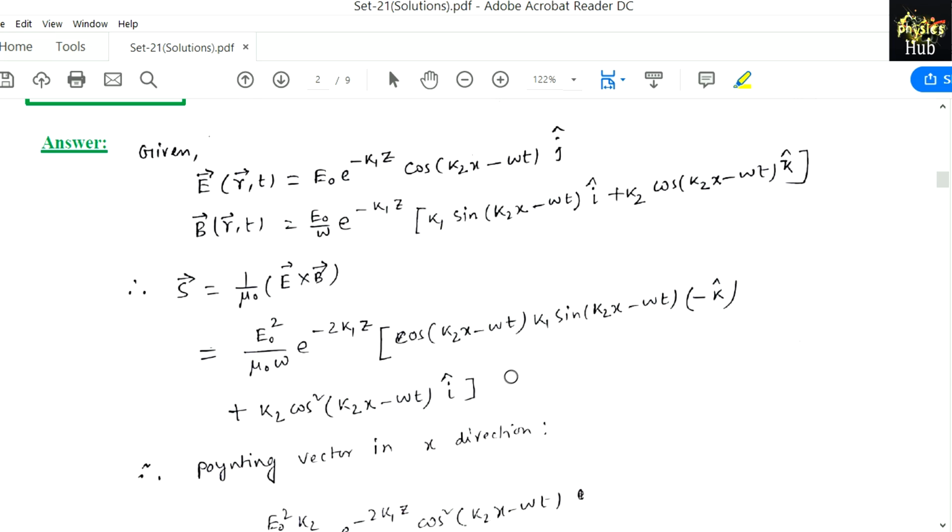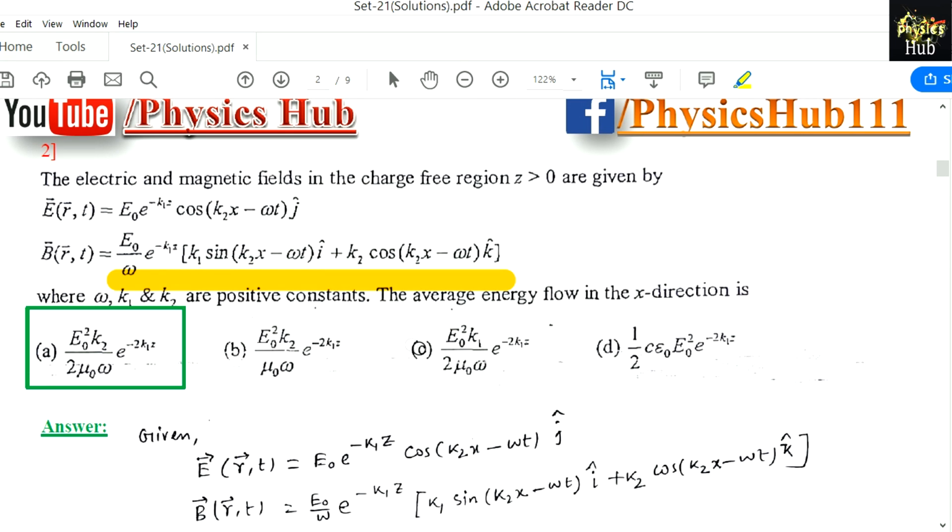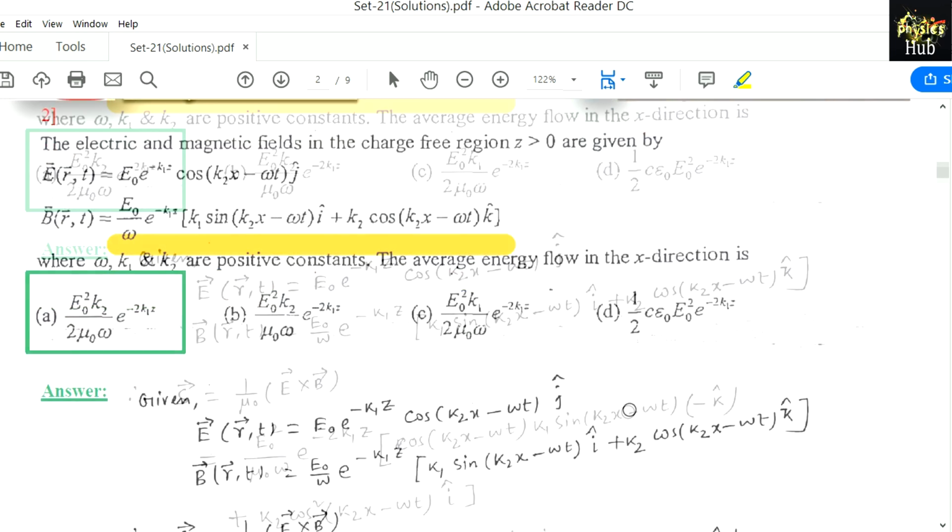So as you can see, if we take the cross product of J and I, J cross I means minus K. So it is producing minus K, and these two terms are getting multiplied. And for this case also, B means J cross K. J cross K means I. And in the question you are asked to find the energy flow in the x direction. So we have to take the x component of the average Poynting vector.